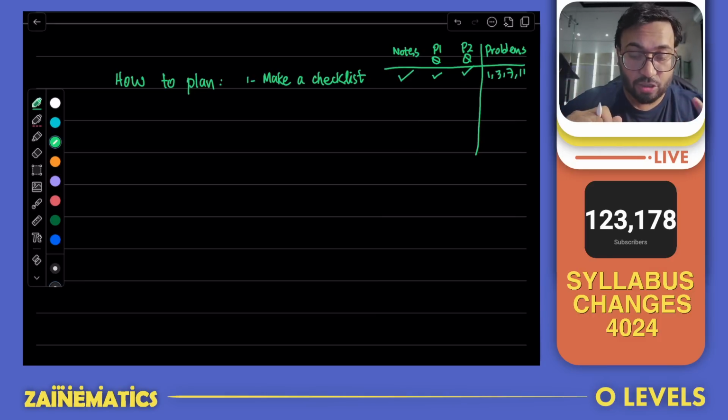So number one idea is to make a checklist. Number two is to keep a problems tab over there, and whenever you have problems, reach out to your teachers. By the way, this is going to work for all the subjects as well. Reach out to your teachers, do all the problems, and then do the worksheets at least twice before your Cambridge exam. For easier topics, it's all right. I understand you can do the worksheet once and you'll be done with it. But for harder chapters or longer chapters, or chapters which have a lot of detail and technicalities, you should always do the worksheet at least twice.